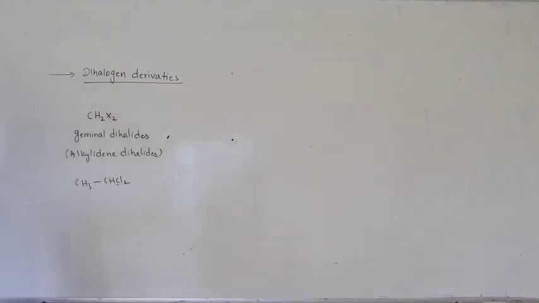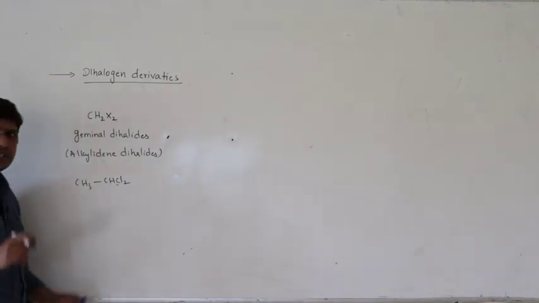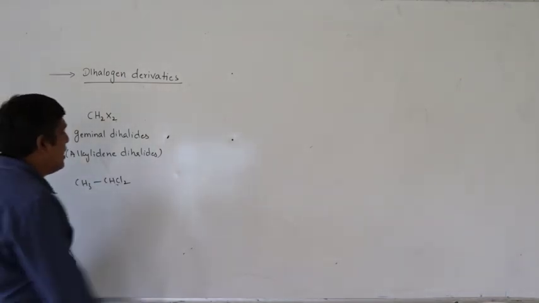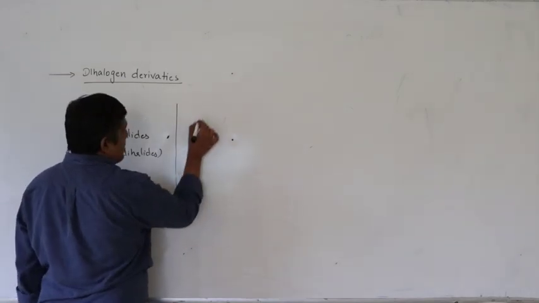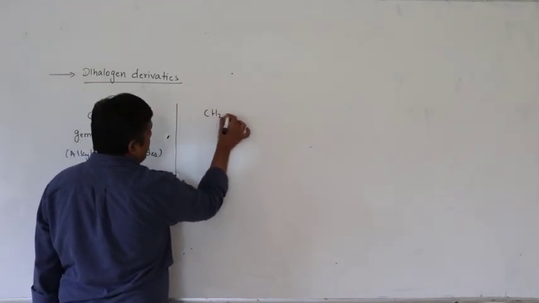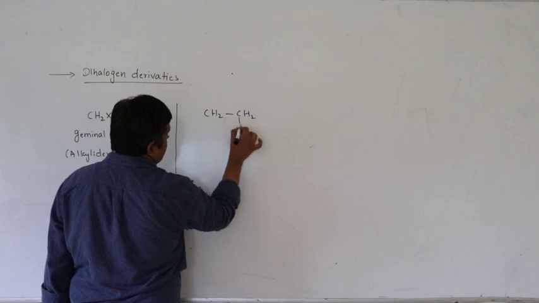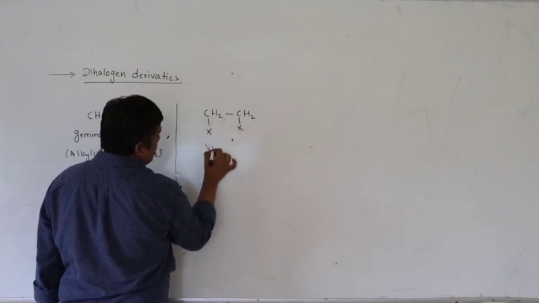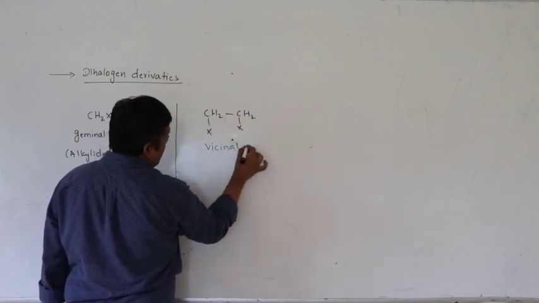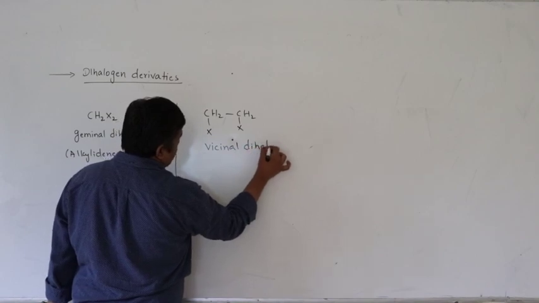If two halogen atoms are bonded to the same carbon, they are called geminal dihalides. If they are present on adjacent carbons, then they are known as vicinal dihalides.